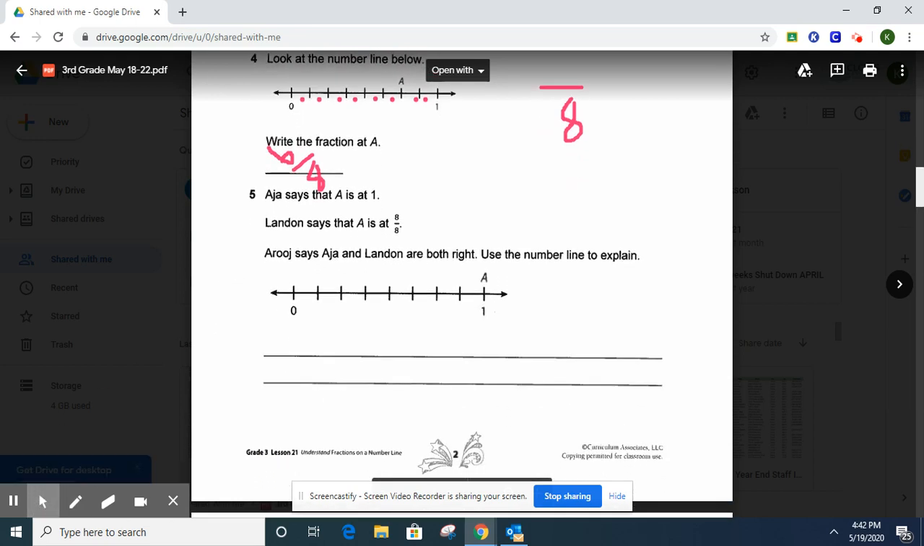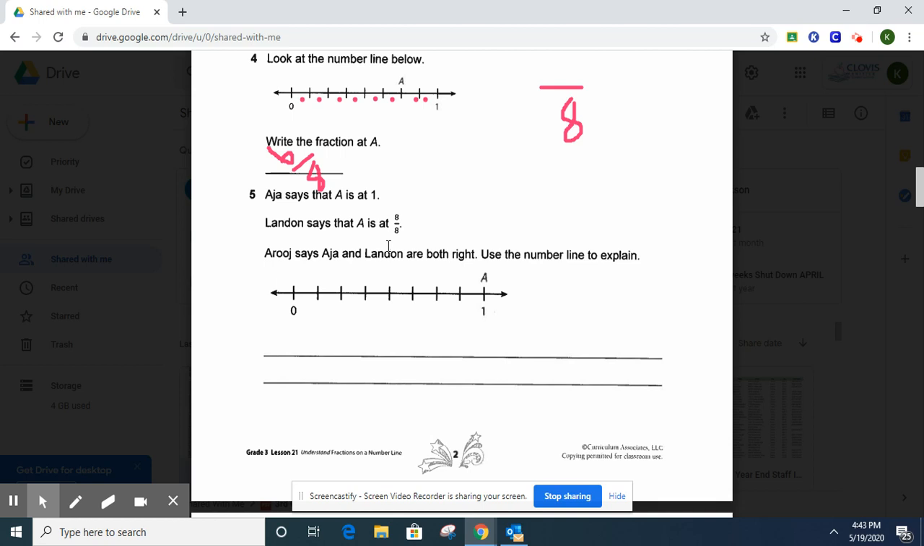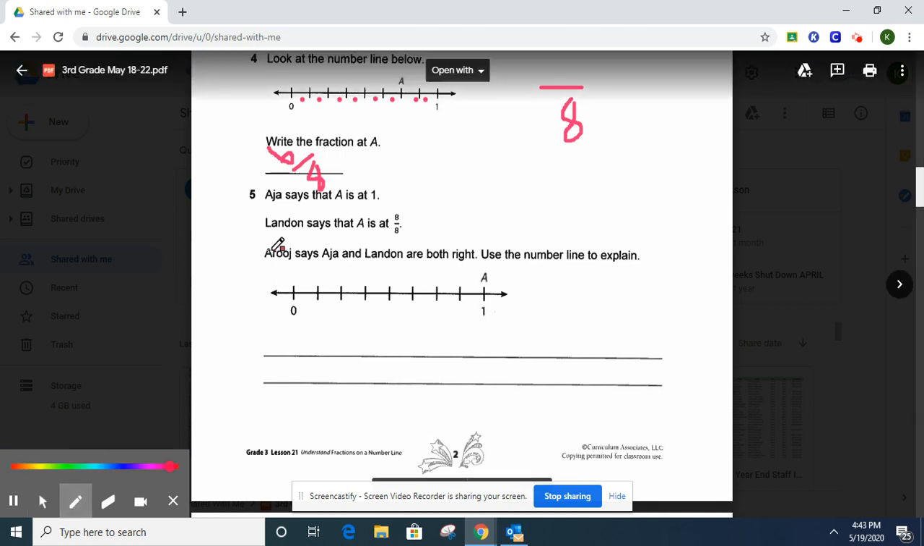5. AJ says that A is at 1. Landon says that A is at 8/8. Oh, well, that would be 1 too, right? Remember when the numerator and denominator are the same? It equals 1, but let's see if it's broken into 8s. 1, 2, 3, 4, 5, 6, 7, 8. Aruz says AJ and Landon are both right. Use the number line to explain. So I just showed you what it's broken into.